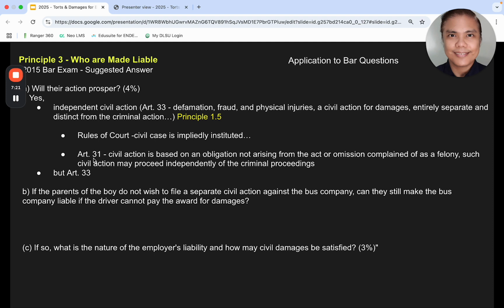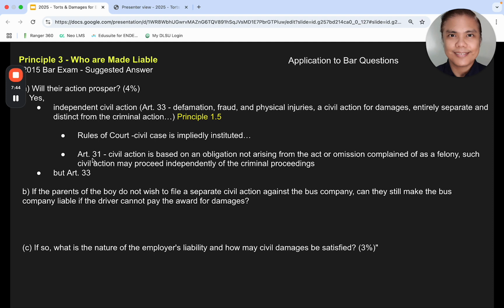One may also argue, because of Article 31, that since the civil action is based on the felony, then it should have been instituted already, right?